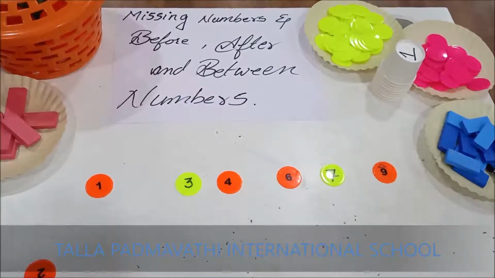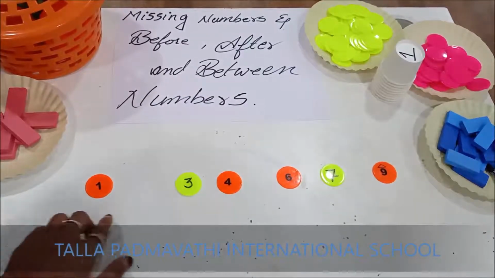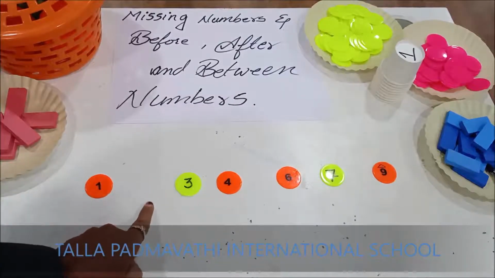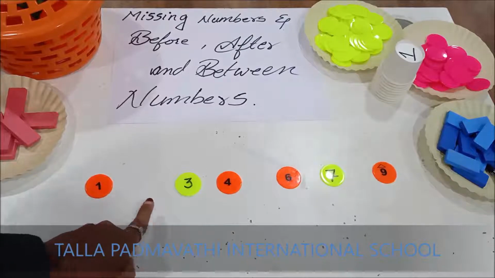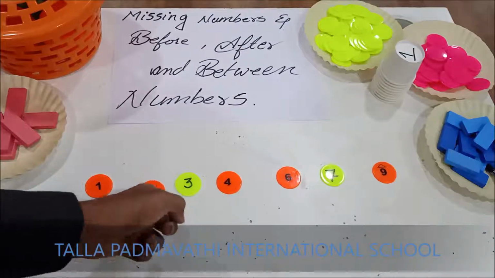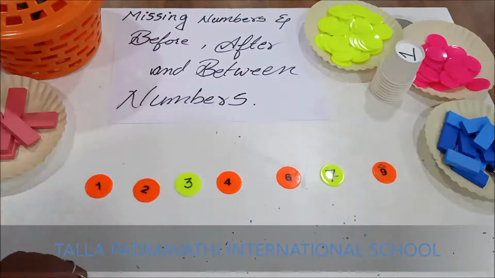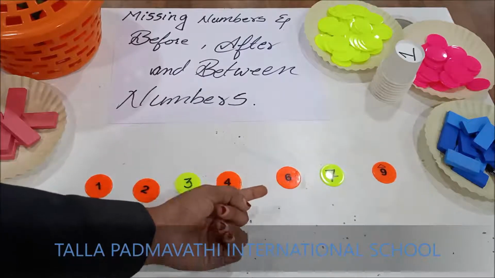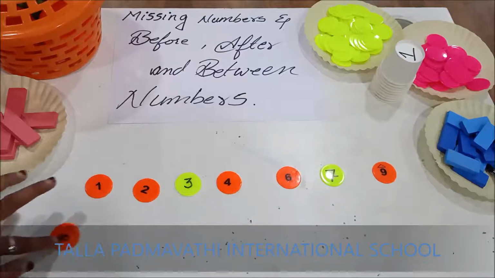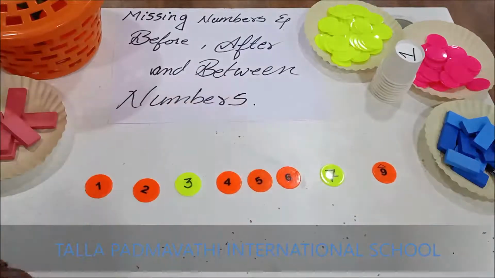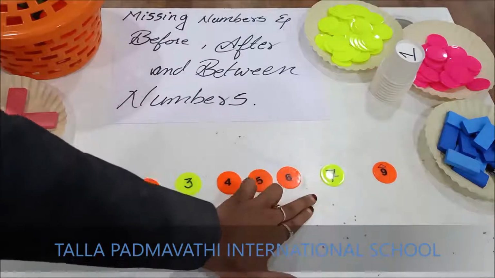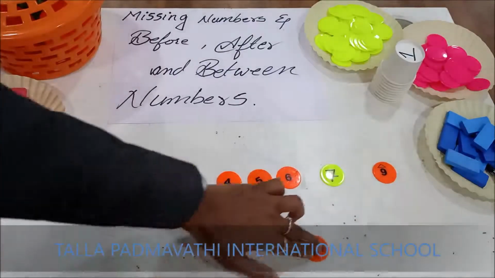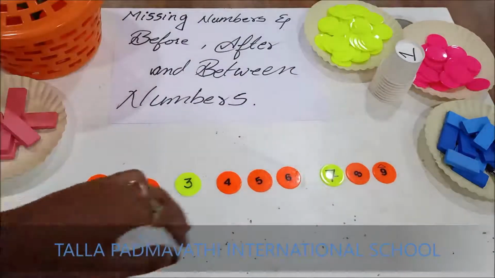Now let us find out the missing numbers in this line. So 1. Children, what is missing? Very good. 2. 1, 2, 3, 4. 4 after 5. 6, 7. 7 after 8.